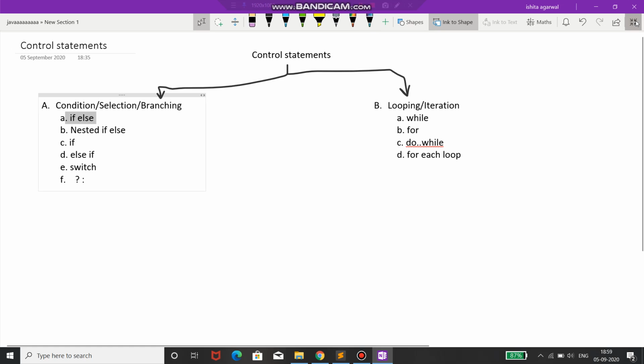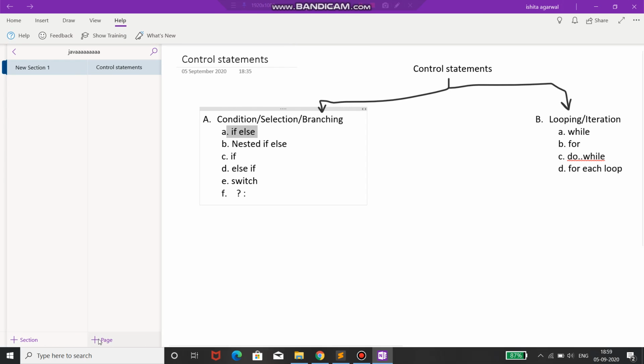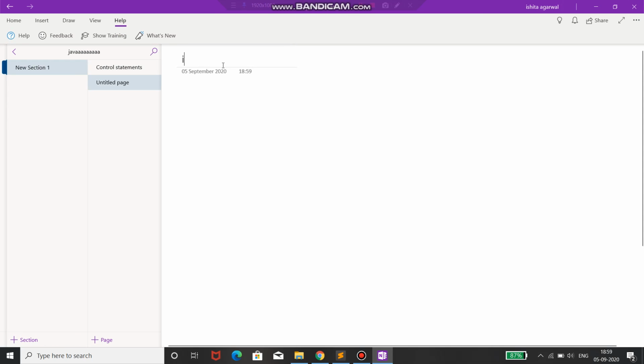Okay, so I'll do a new page here. This topic is about if else statements. Now, what is the syntax of if else statements? The syntax is, first we write if.